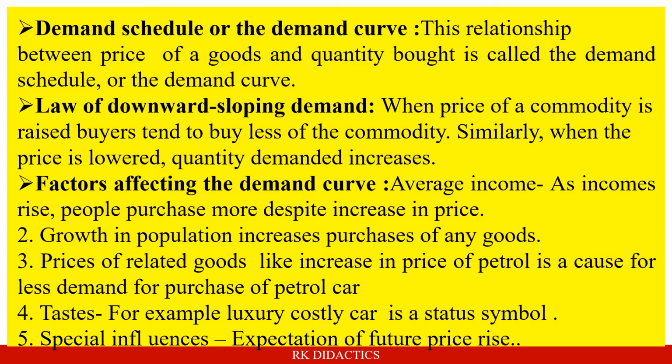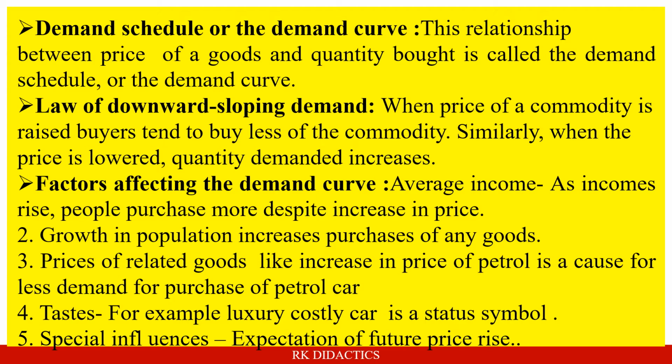Law of downward sloping demand. When the price of a commodity is raised, buyers tend to buy less of the commodity. Similarly, when the price is lowered, quantity demanded increases. However, there are also some factors which affect the demand curve, meaning the law of demand will not work here. Despite an increase in price, demand will not decrease. It may increase or it may decrease.